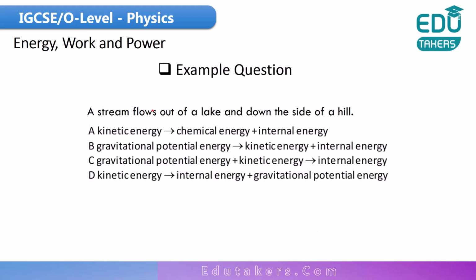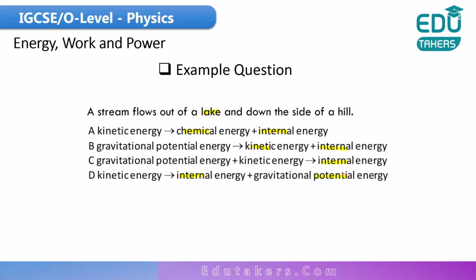Here is the example question. A stream flows out of a lake and down the side of a hill. So which transfer of energy takes place here? Option A, kinetic energy is converted into chemical energy and internal energy. B, gravitational potential energy changes into kinetic energy plus internal energy. C, gravitational potential energy plus kinetic energy, both of these are transferred into internal energy. D, kinetic energy changes into internal energy plus gravitational potential energy.